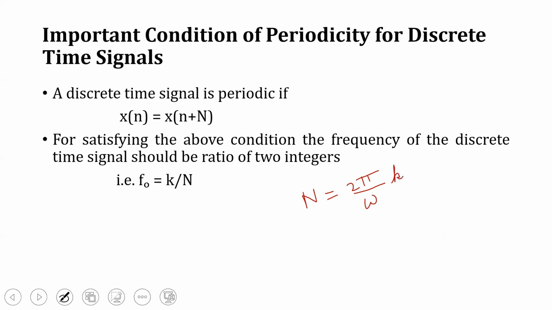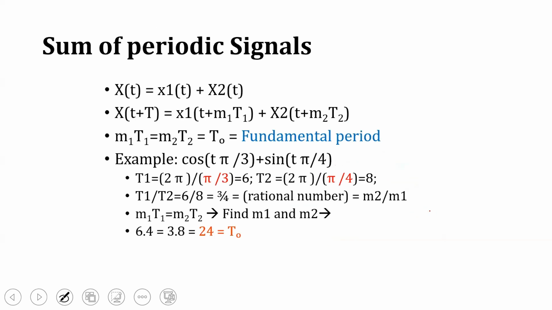This constant k takes some integer value to make n the smallest possible integer. For satisfying the above condition, the frequency of the discrete time signal should be a ratio of two integers.